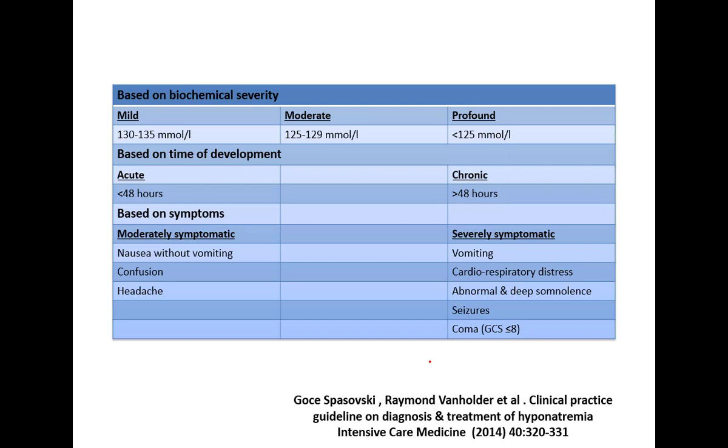And then the most important part is on the basis of symptoms. Because of the symptoms, we have to treat the hyponatremia. So it is further subdivided into either moderate symptomatic or severe symptomatic. If the patient has moderate symptoms, the patient has nausea without vomiting, confusion, headache. And you can say severe symptomatic: the patient has vomiting, all the signs of increased ICP, can land up in a coma, can have a seizure, and GCS becomes low, less than 8.